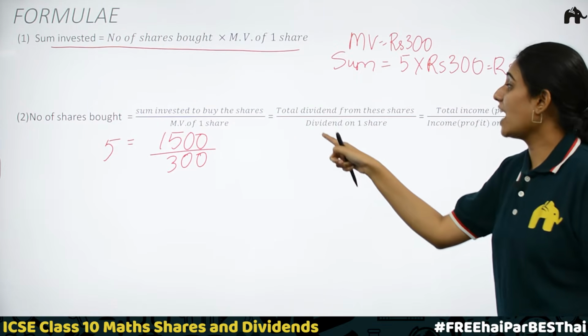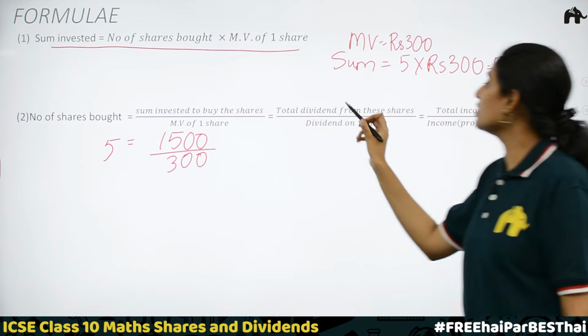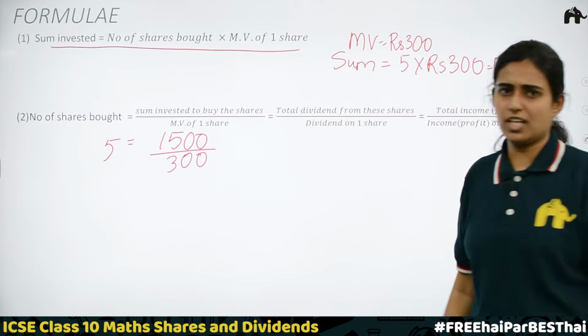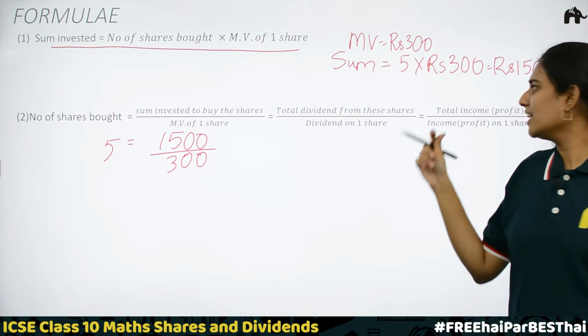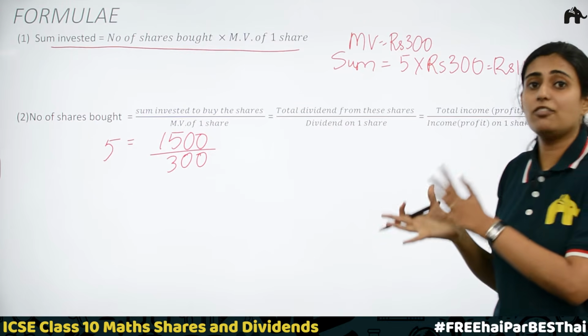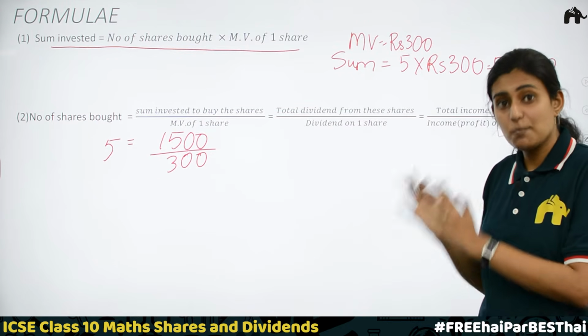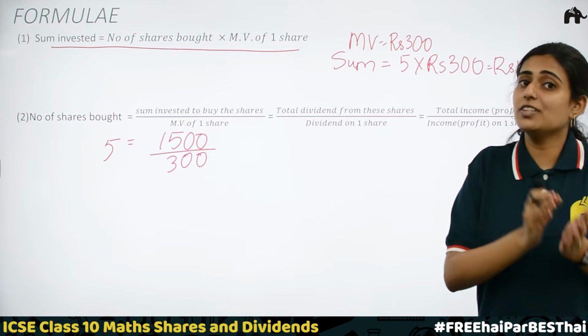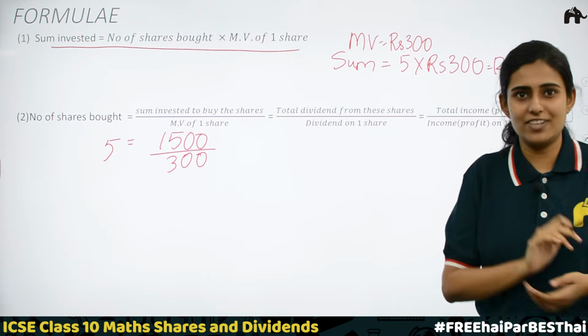Now here we have two other formulas. One is total dividend from these shares divided by dividend on one share. Mr. X said that if a person purchases shares, at the end of the year, when he gets a profit, 5% of his profit will be given to the shareholder as dividend.